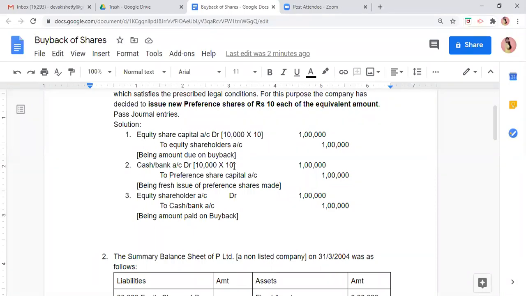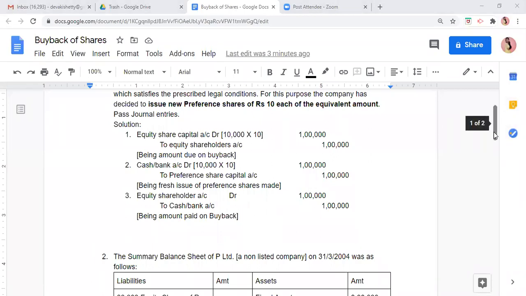So anytime, before paying to someone, you should know how much you should pay. So always the first entry is for due. Second entry here is for the fresh issue, which I have highlighted in bold. It is given that for the purpose the company has decided to issue new preference shares. So new preference shares means fresh issue. So we have created the entry for fresh issue. Last entry is for the payment on buyback. Any other doubt?